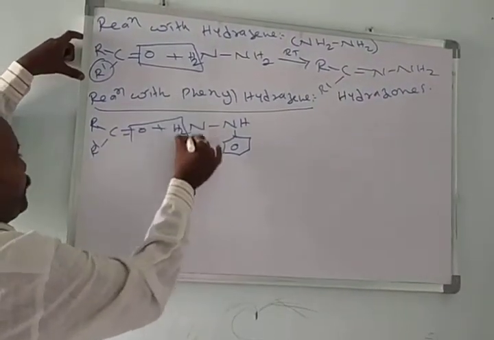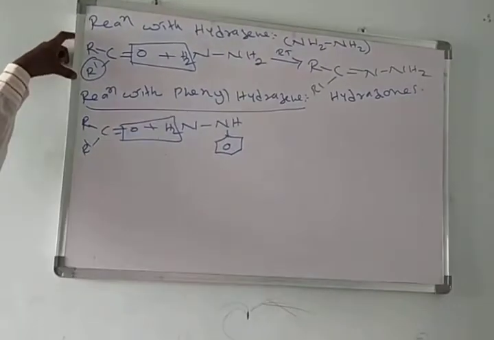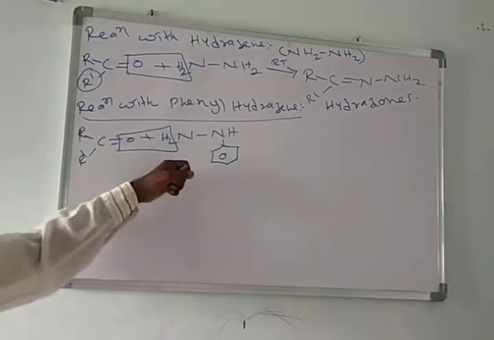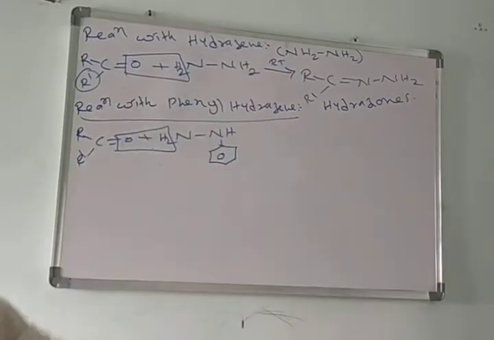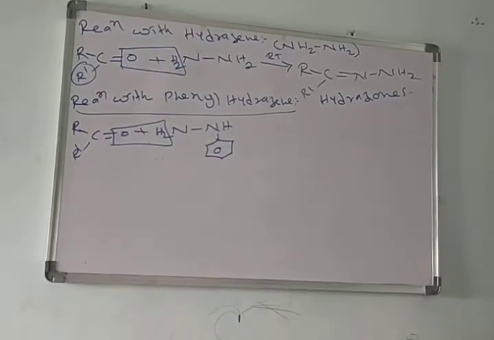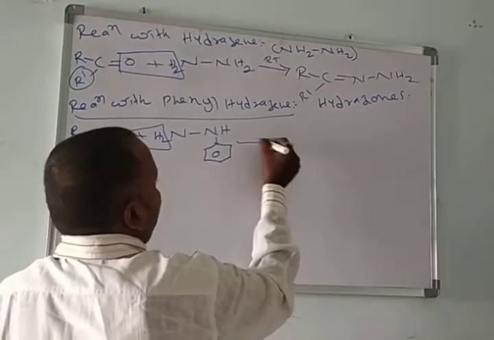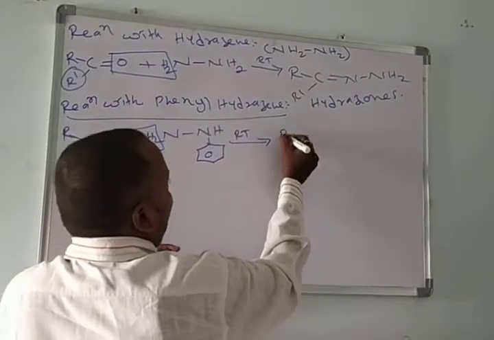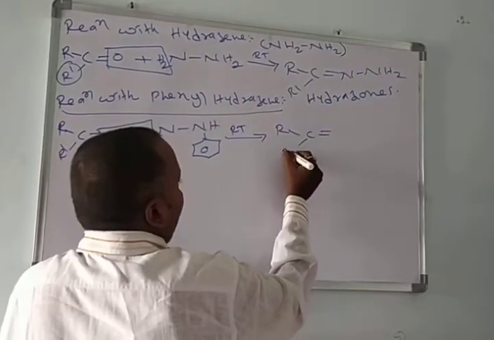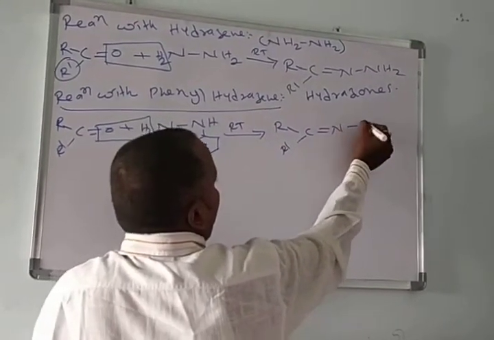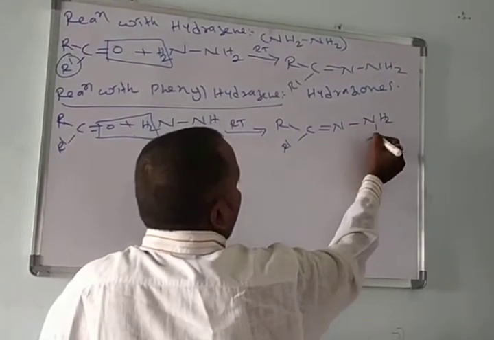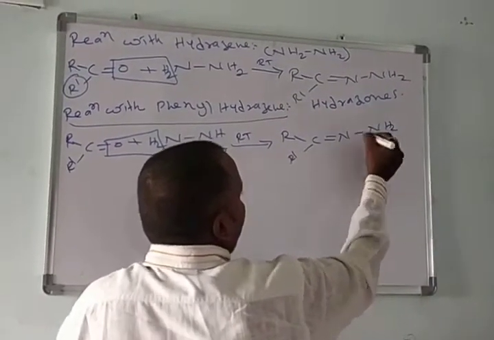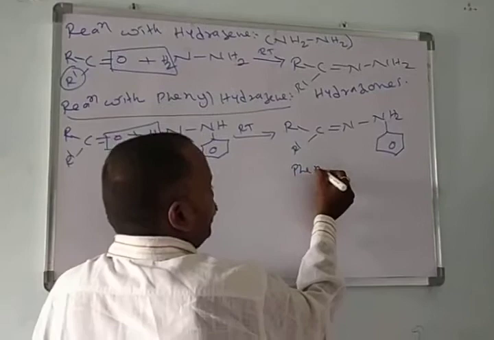Same reaction: when an aldehyde or ketone undergoes condensation with phenylhydrazine at room temperature, it forms phenylhydrazones.